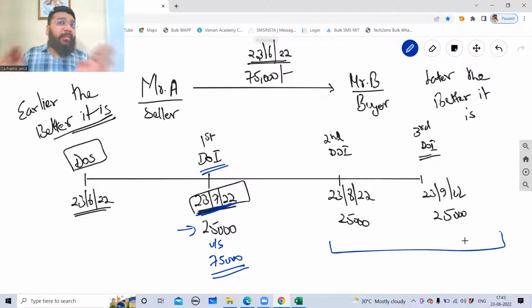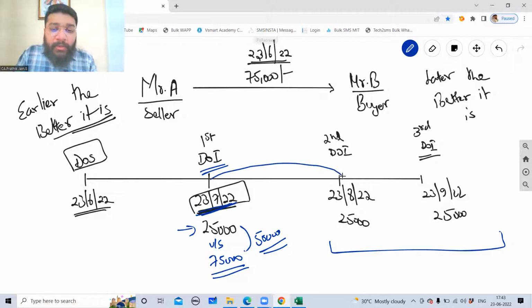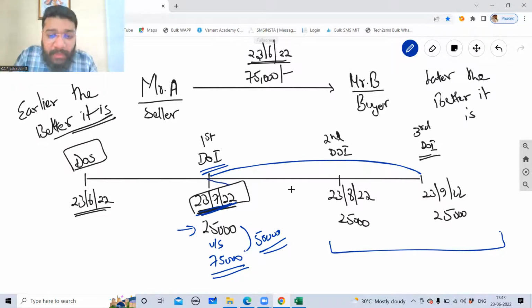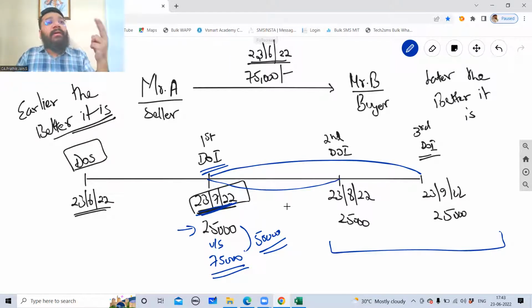Mr. A said that the remaining 50,000, I'm okay if it comes to me later. But now, if Mr. A is telling to pay the entire 75,000 on first installment, don't you think that additional 50,000 rupees Mr. A is going to enjoy? From this period to this period, he's going to enjoy 25,000 for 2 months. And from this period to this period, he's going to enjoy 25,000 for 1 month.